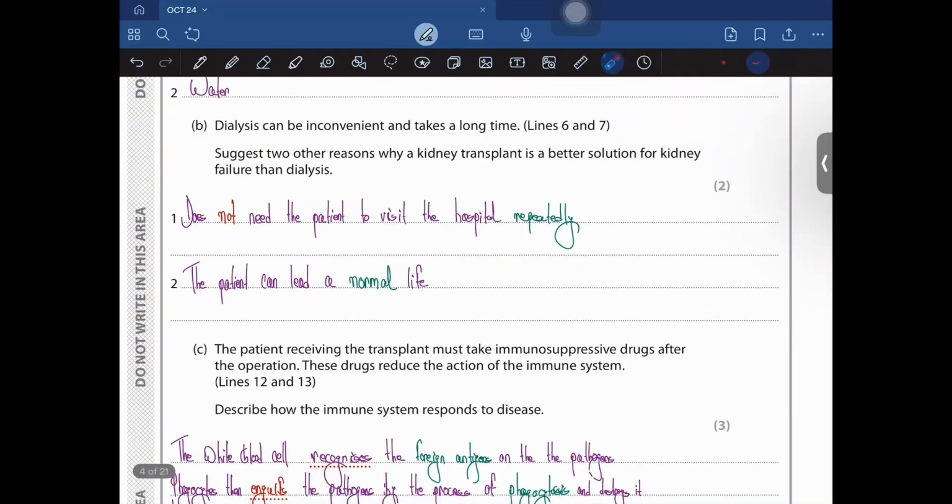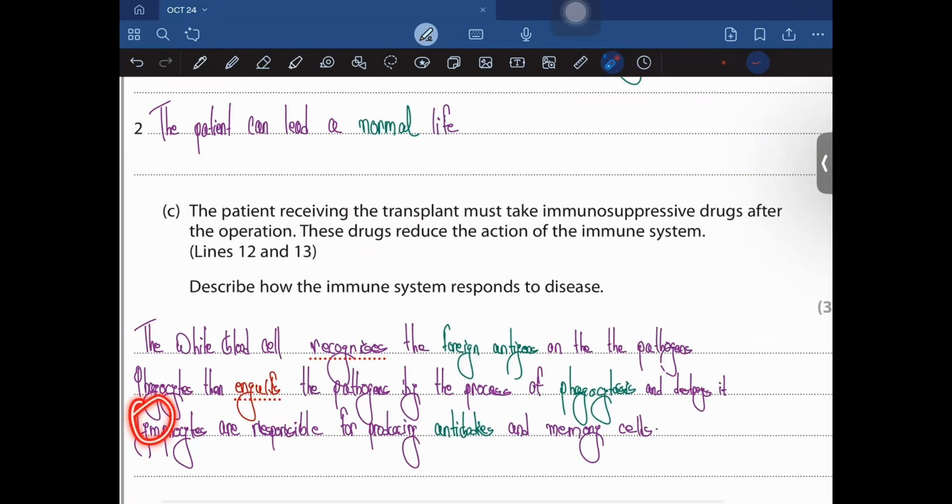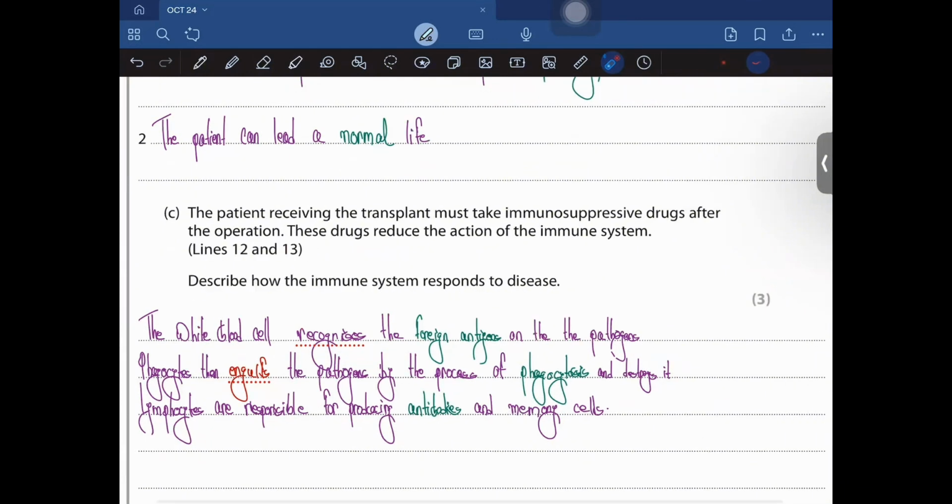The white blood cell recognizes the foreign antigens on the pathogen. Phagocyte then engulfs the pathogen by the process of phagocytosis and destroys it. Lymphocytes are responsible for producing antibodies and memory cells. Moving on to the next part of the question.